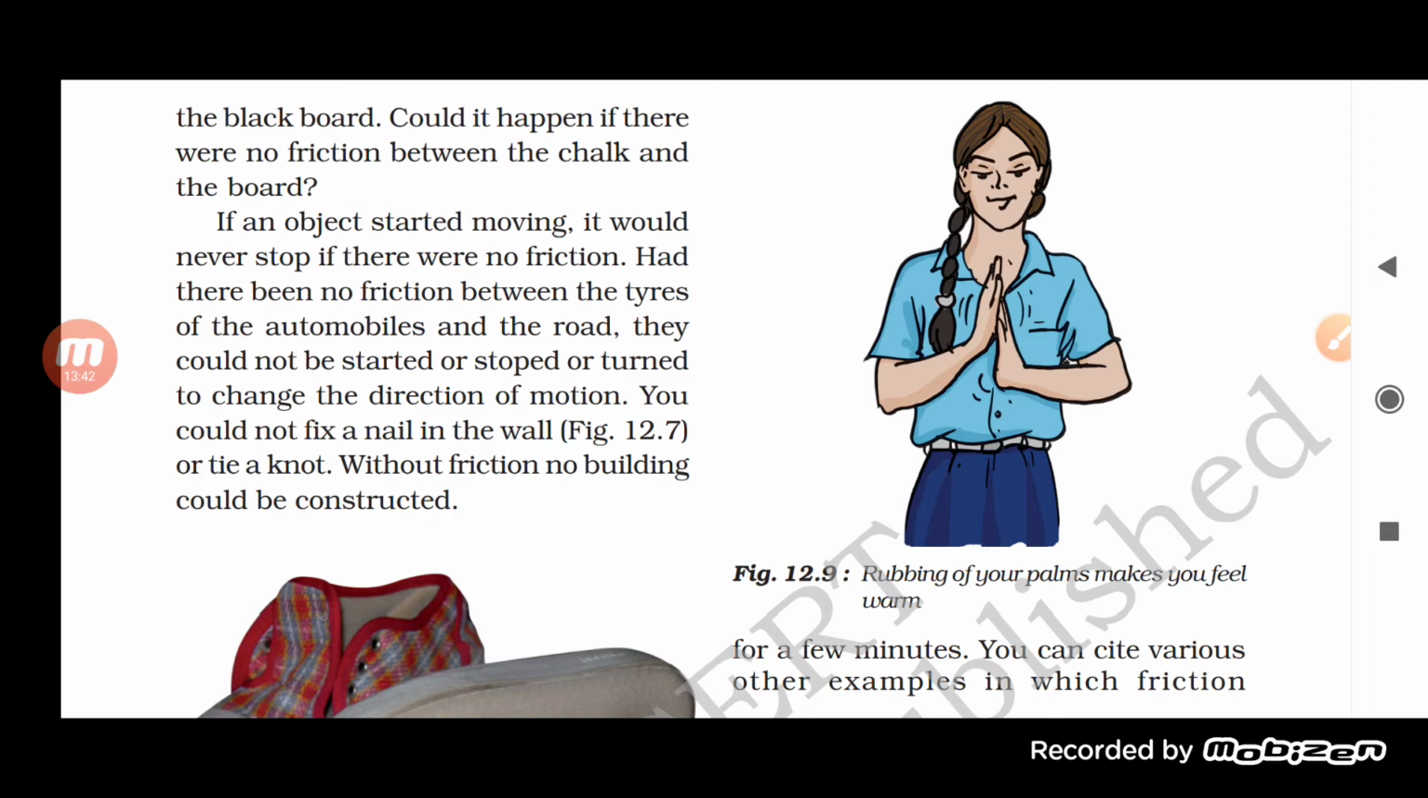Not only this, even for very small things like fixing a nail in the wall, we need friction. Even for tying a knot, we also need friction. Okay, so without friction, a building cannot be constructed. Yes, everything, the iron rod, the iron nail, everything is attached with each other due to friction. So without friction, there will be no building, there will be no construction also.